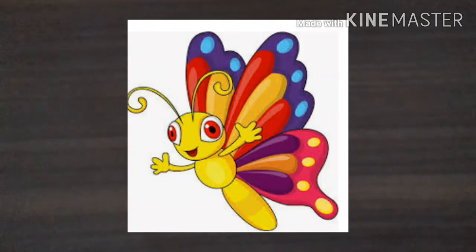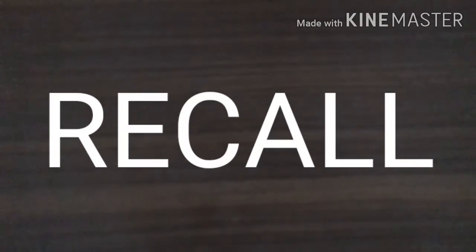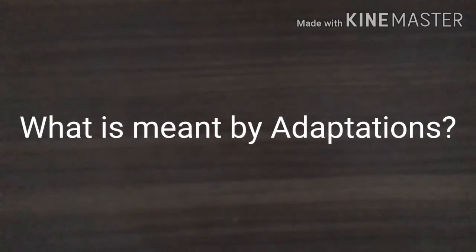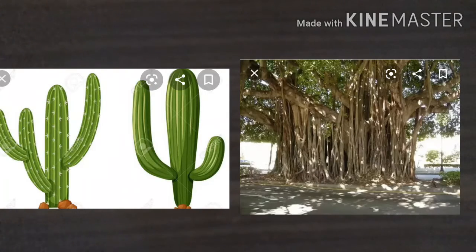Today we are going to see the new thing. Already we saw yesterday what the new things are. Adaptation, is it? Today we are going to see some more new things. Are you ready? Yes. Before we enter the lesson, we should recall what we learned yesterday. So, first one, what does adaptation mean? Yes, very good. A special feature or behavior in plants and animals which helps them to live in their environment. That is known as adaptation.